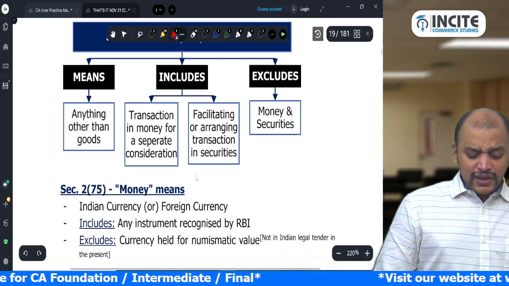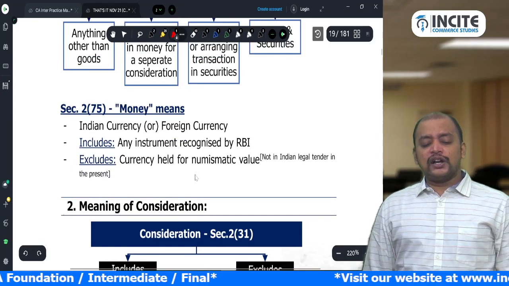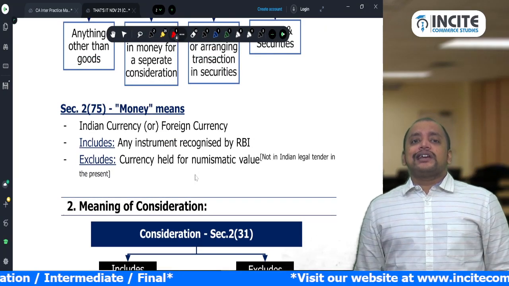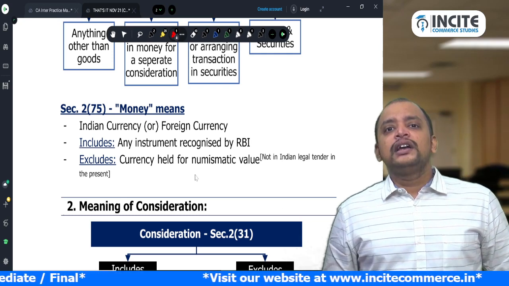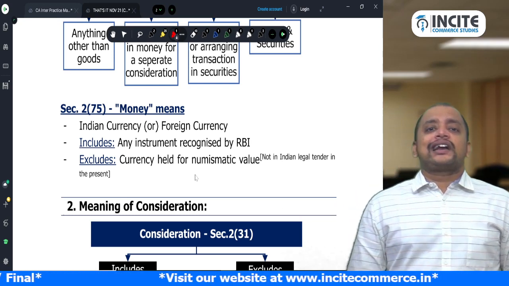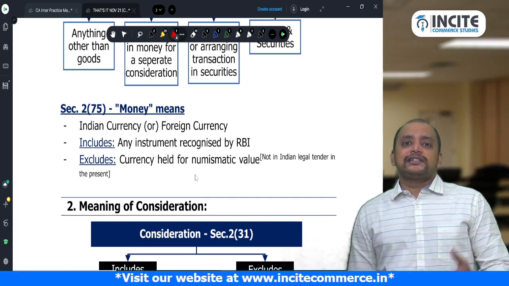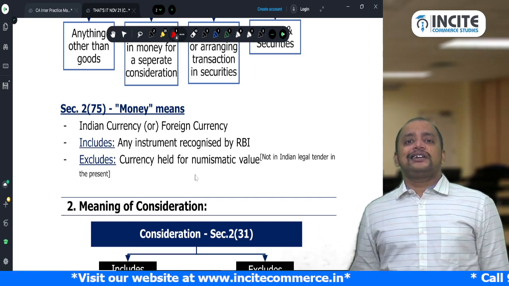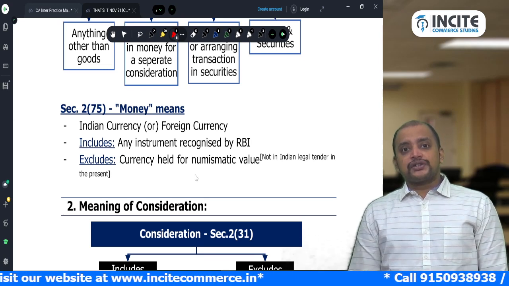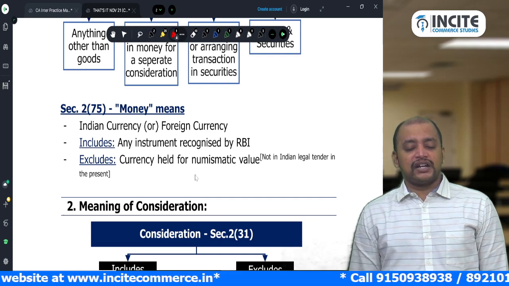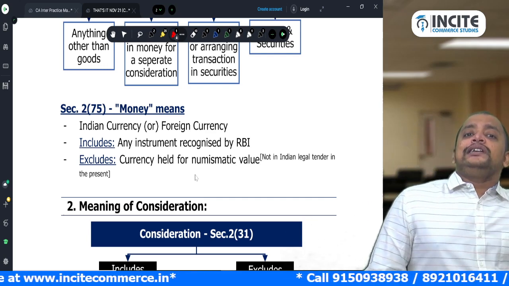Then what is the meaning of money? Money means either Indian rupees or foreign currency, and it includes any instrument recognized by RBI. So all these wallets, cheques, etc. also come under money. And the money definition excludes currency held for numismatic value, meaning it is not Indian legal tender today.